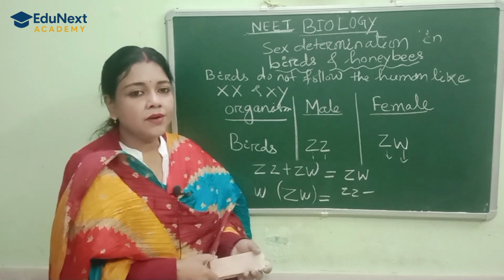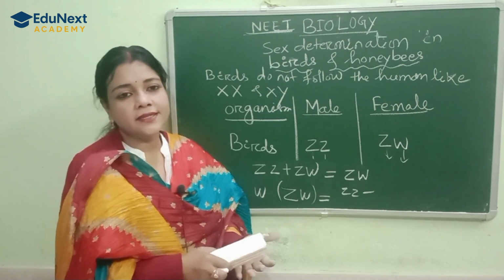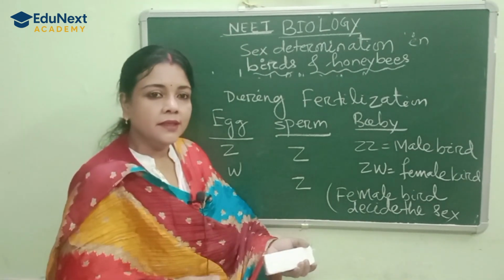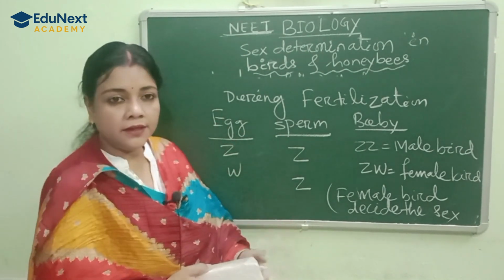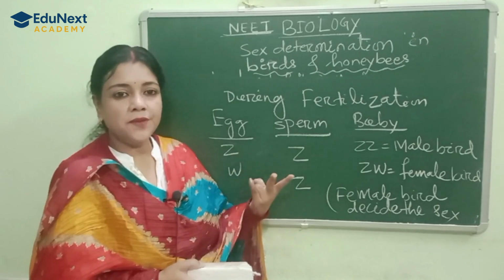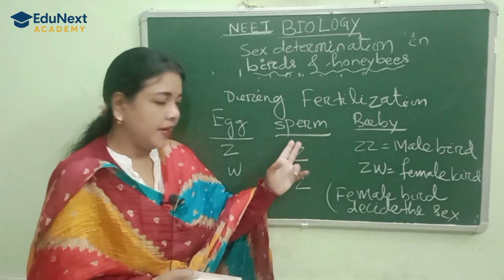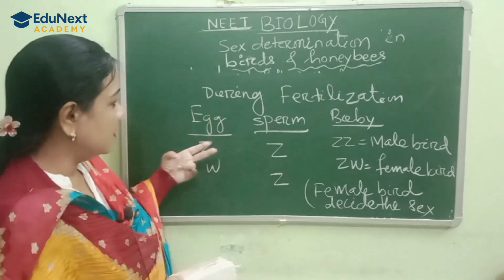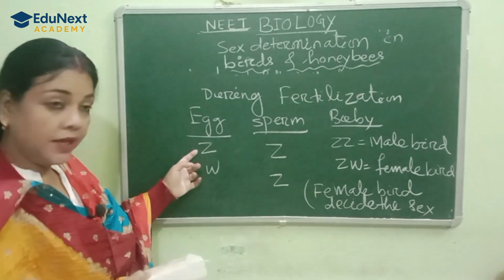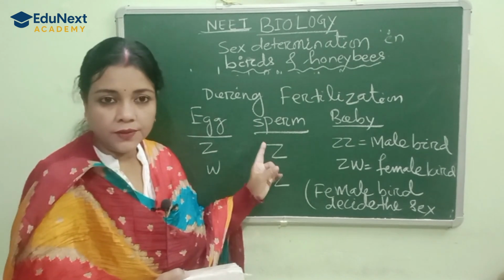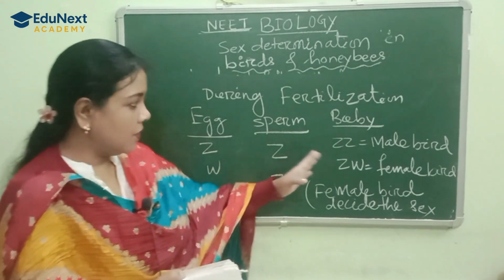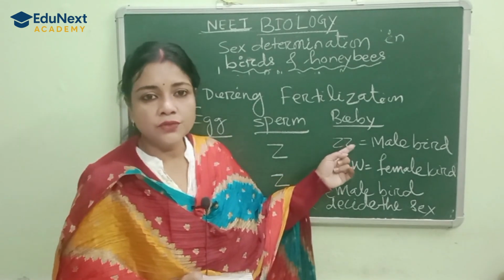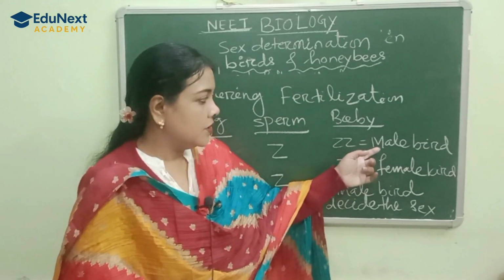Now next we come to how gender is decided in bees. First, during fertilization, the female bird has Z and W chromosomes, so the eggs have two types, Z and W, and the male bird's sperm contain Z only. Whenever the egg having a Z chromosome unites with the sperm having a Z chromosome, a ZZ combination forms, Z from the father and Z from the mother, so they form a male bird.